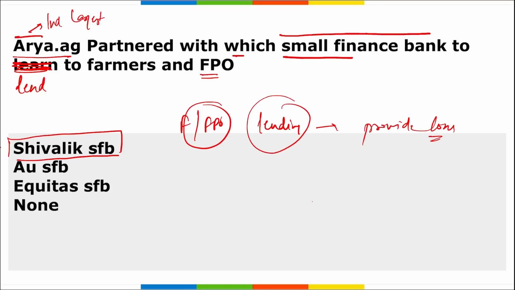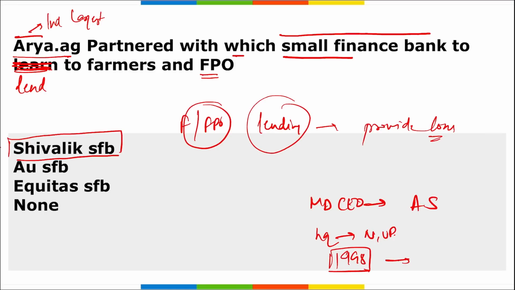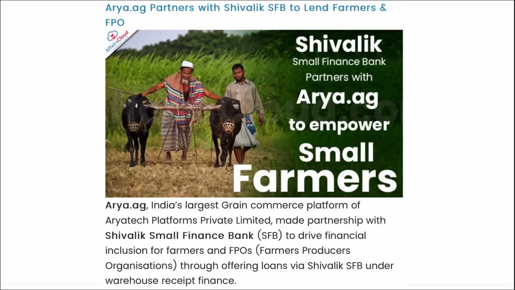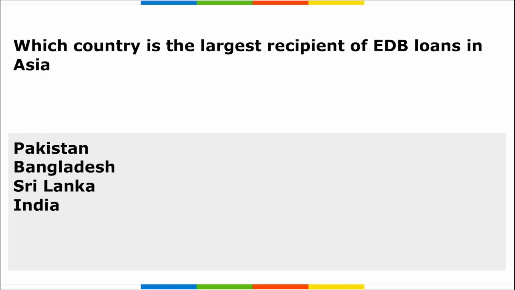And if we talk about Shivalik Small Finance Bank, the managing director and chief executive officer is Anshul Swami. The headquarters is in Noida, UP, that is in Uttar Pradesh. When was it established? It was established in 1998, and the tagline is a bank for your welfare. Right? So it is Arya.ag that has partnered with Shivalik Small Finance Bank to lend to farmers and FPOs. Moving on.